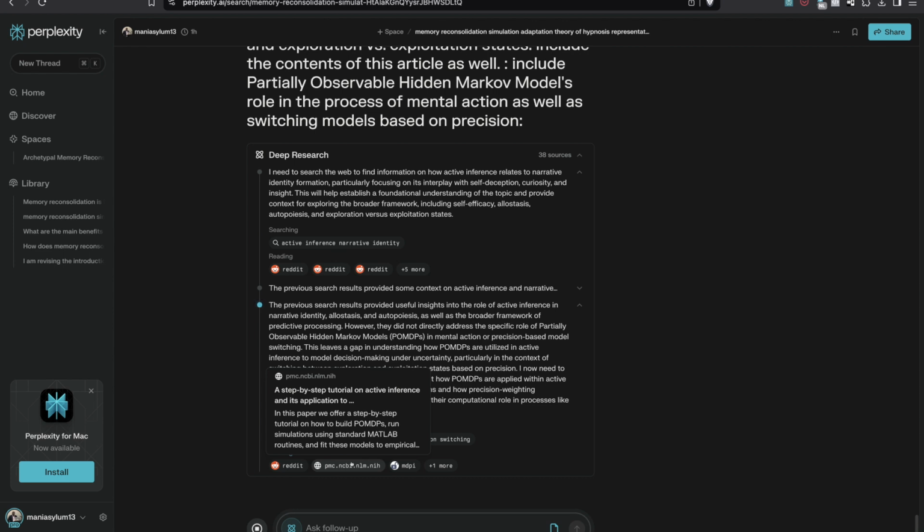Yeah. And to help us understand all that, we're going to be using the lens of active inference. Right. So, you've probably experienced that feeling of holding on to a belief, even when you have evidence that points to the contrary. Yeah. Or maybe you've had a sudden shift in perspective that completely changes your understanding of something. Absolutely. And we're going to unpack the mechanisms behind these experiences using a research article on active inference and narrative identity as our guide today.